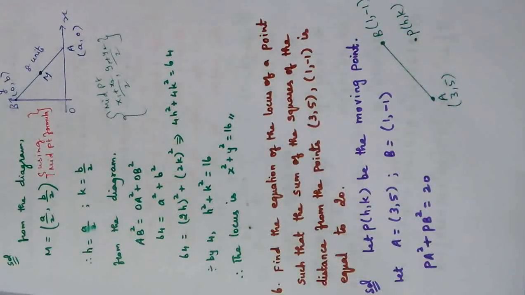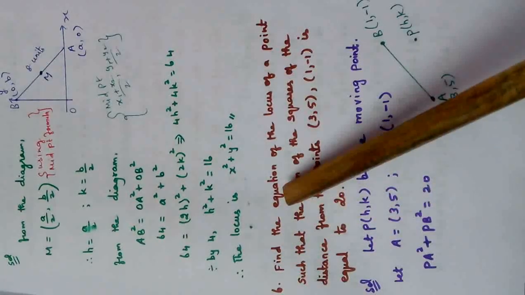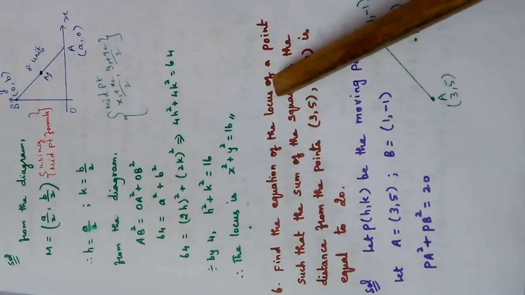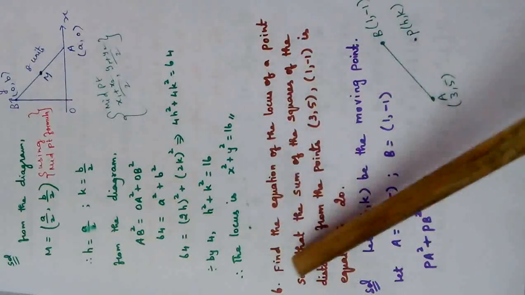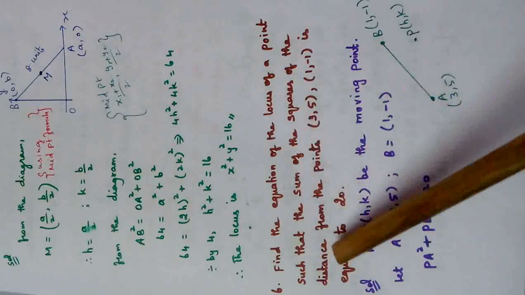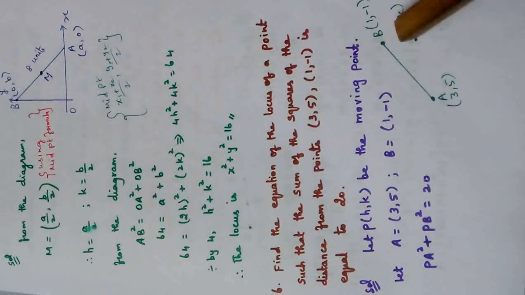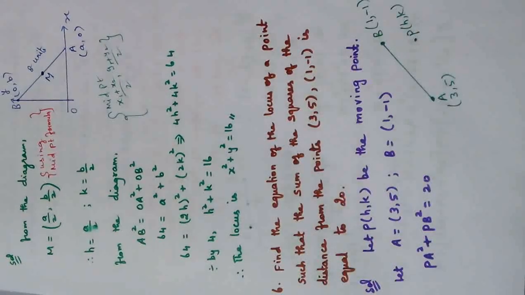I think I have read the question faster. I'll read it slowly once again. Find the equation of the locus of a point such that the sum of squares of the distance from the points (3, 5) and (1, -1) is equal to 20.